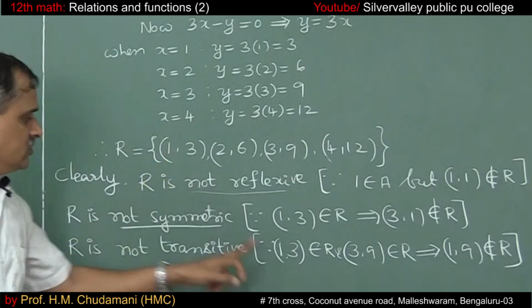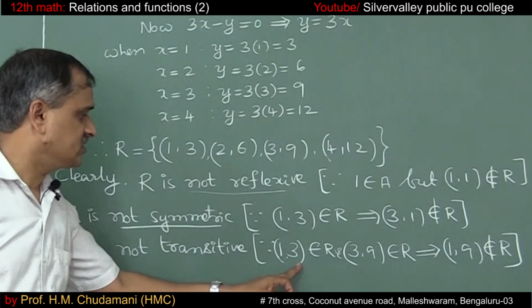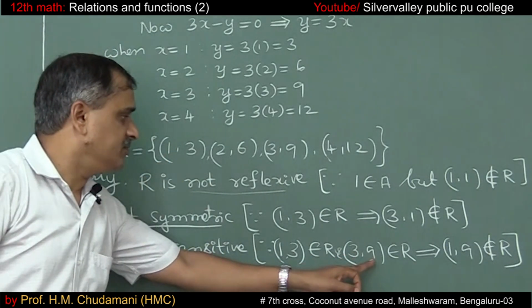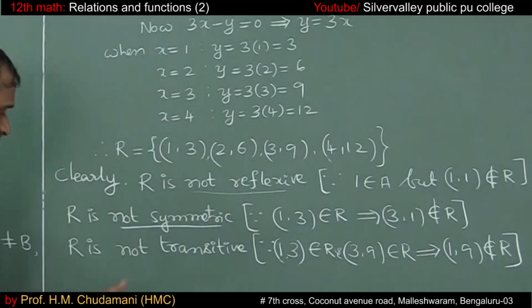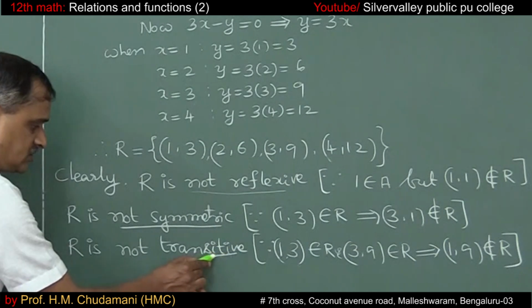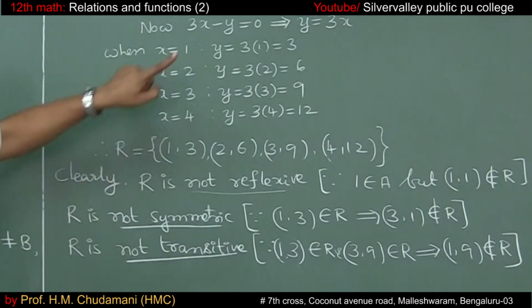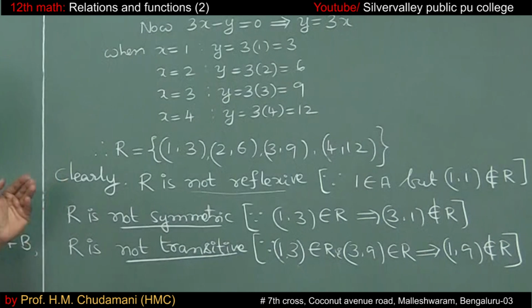Look at this. (1, 3) belongs to the relation and (3, 9) belongs to the relation, but (1, 9) does not belong to the relation. That's why it is not transitive. So hence the required relation is not reflexive, not symmetric, not transitive. So it can't be an equivalence relation.